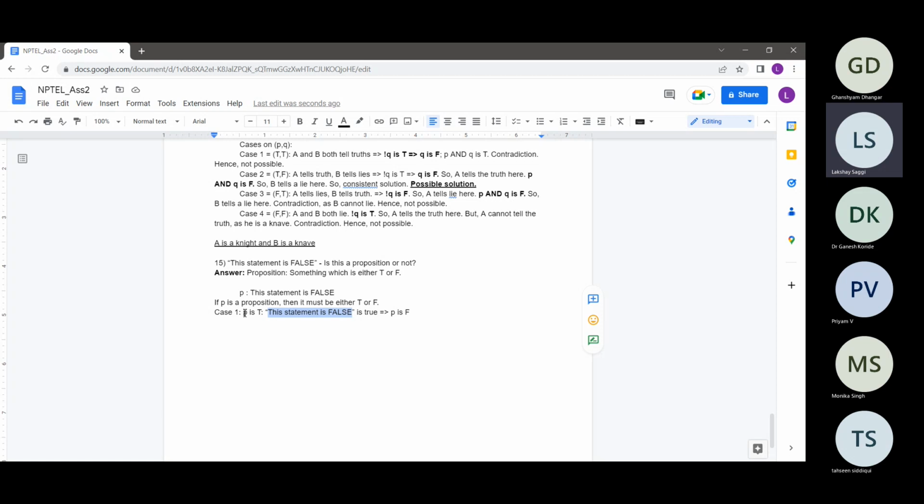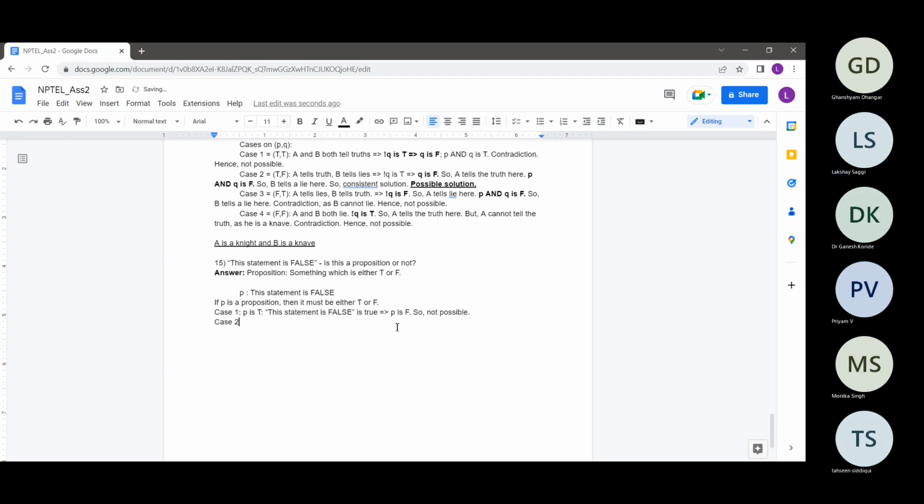But in this case, we assumed P to be true. So what we are arguing is that if P was true, then P was false, which does not make sense at all. So this case is not possible, since a proposition should either be true or false. Here it says that if the proposition was true, then it was false as well. A proposition can't be both true and false at the same time.